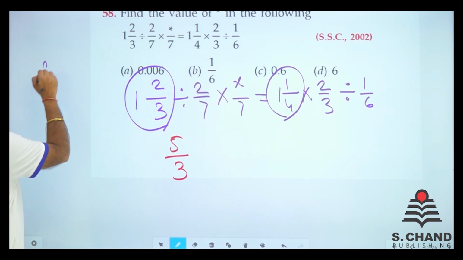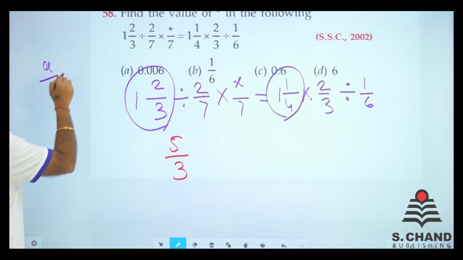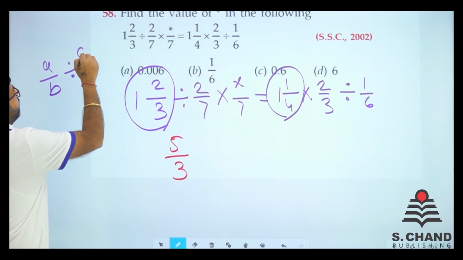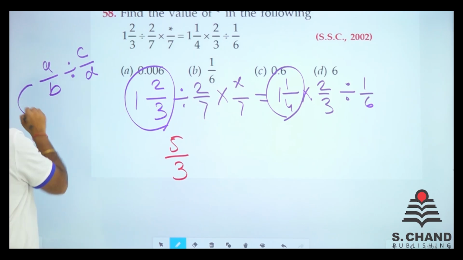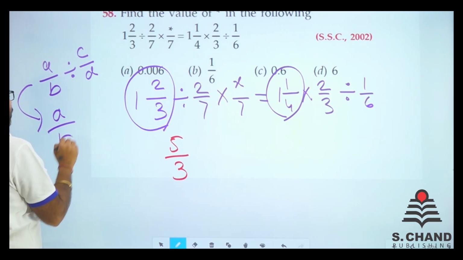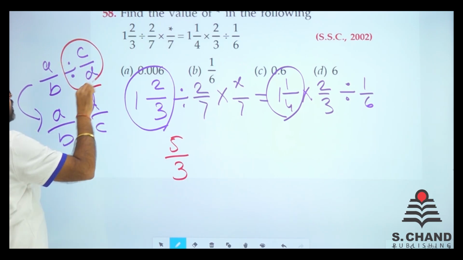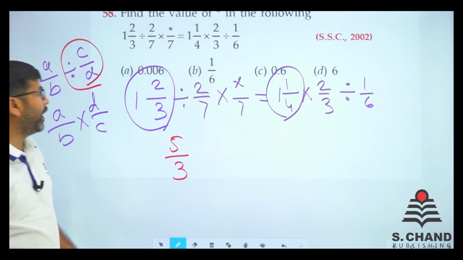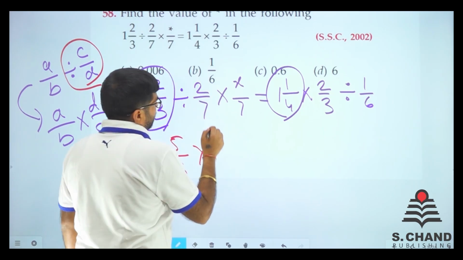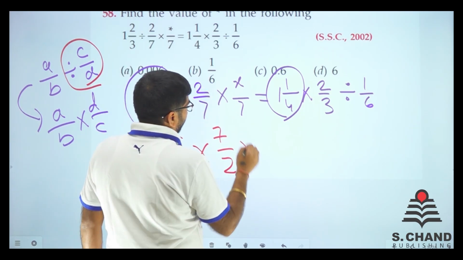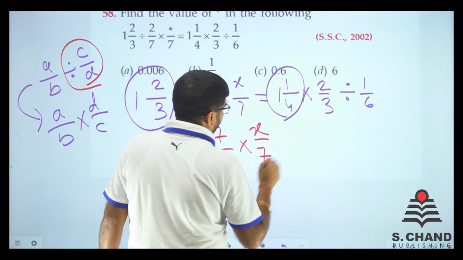For example, if I say A by B divide by C by D, I can very well write it A by B multiplied by D by C. Just reverse this and convert divide into multiply. So what I can do is 7 by 2 here, and then x by 7 is again there.